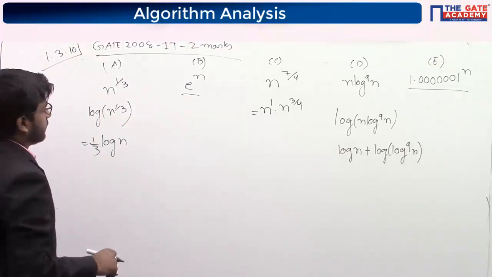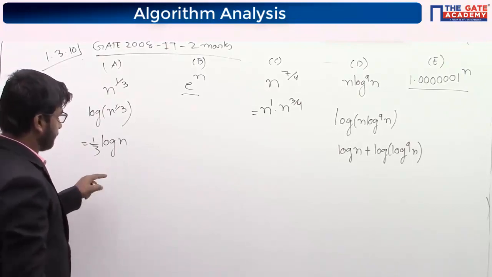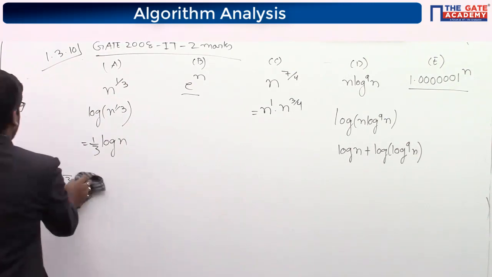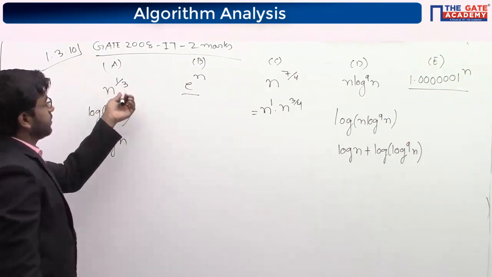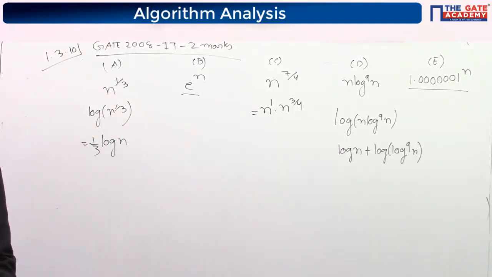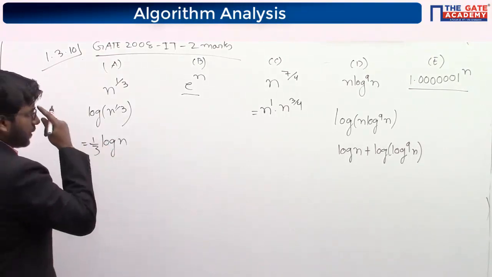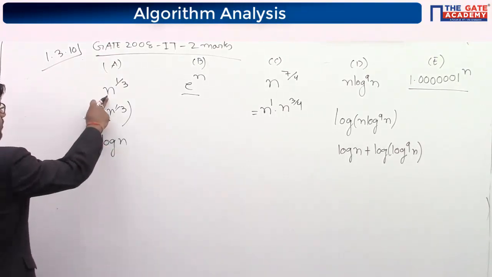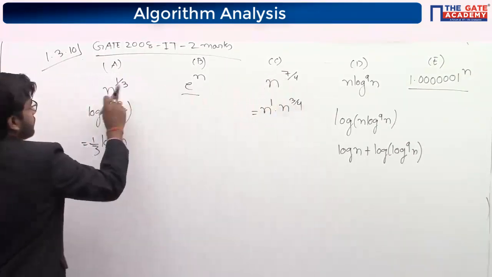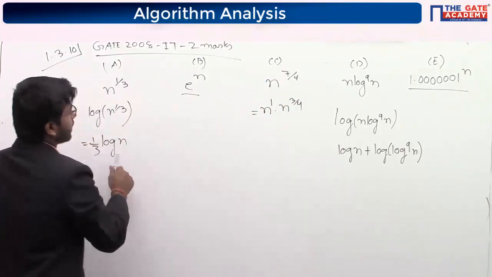Can we write this thing like this here? By looking at this, here we will not be able to break it. It is smaller. It is 0 point something. That's why here we will not be able to write in that way. Okay. So by looking at this, now if we see n by 1 by 3 and 7 by 4, it is 1 point something and it is 0 point something. So from this it is clear that A is smaller than C.